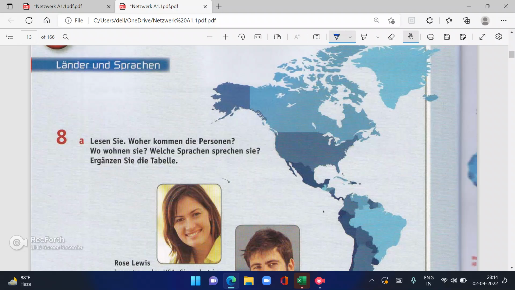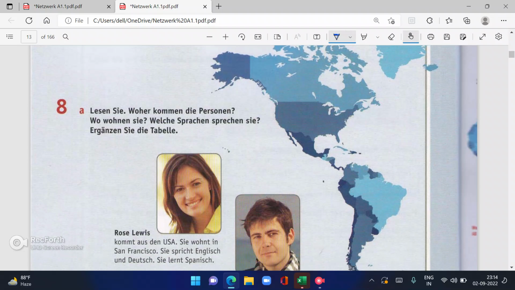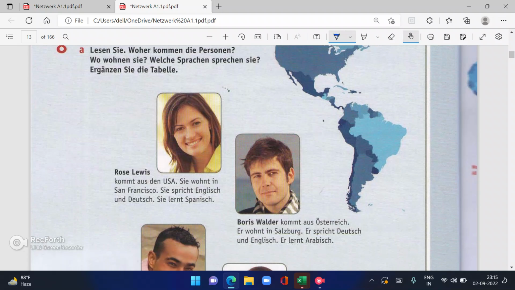Okay. Then comes Länder und Sprachen, the countries and languages. Lesen Sie, woher kommen die Personen? Wo wohnen Sie? Welche Sprachen sprechen Sie? So, read it. Where do these persons come from? Where do they live? What languages do they speak? Ergänzen Sie die Tabelle. This is they, the small z. Okay.